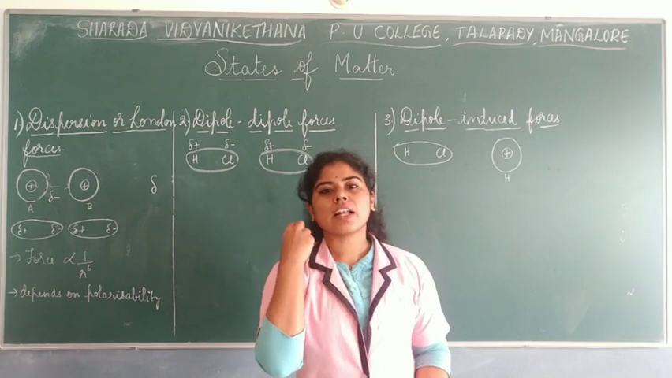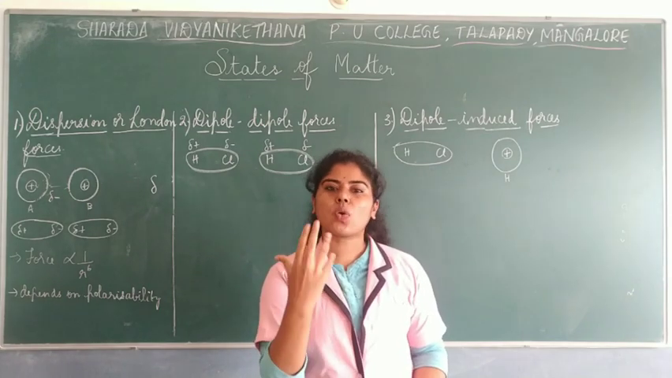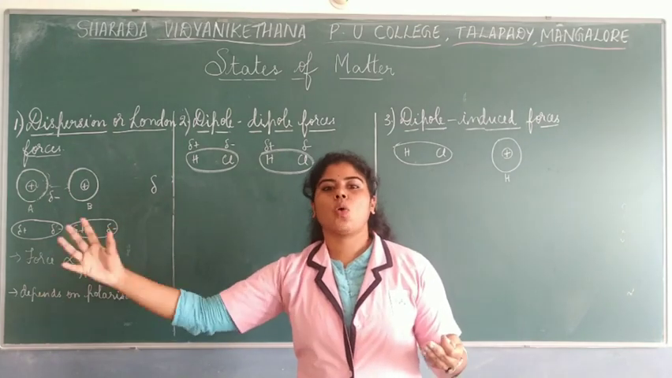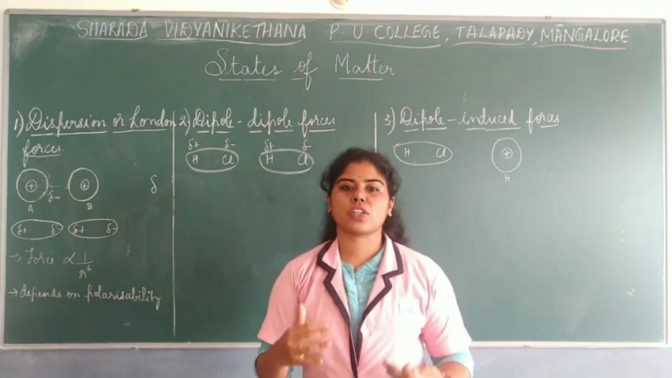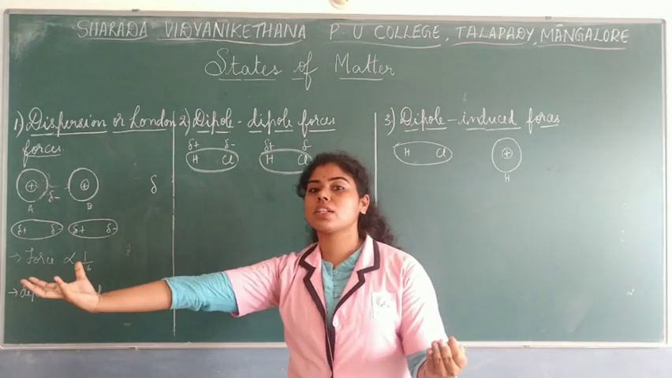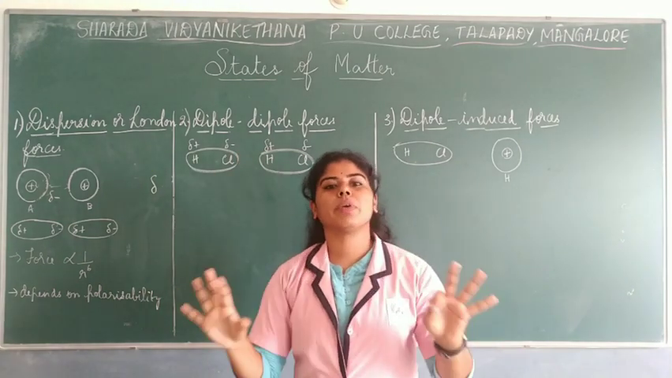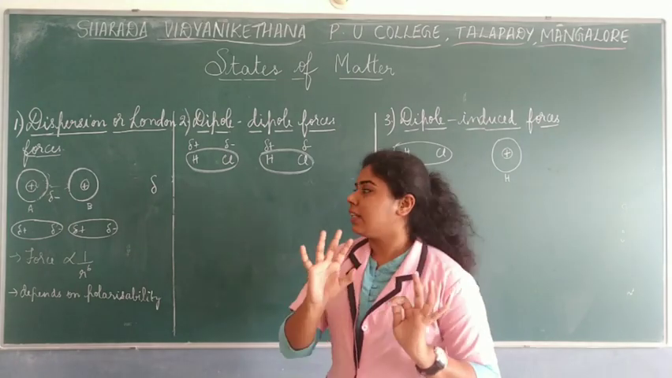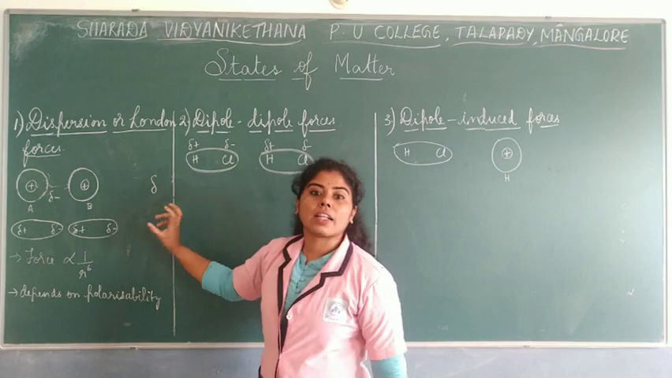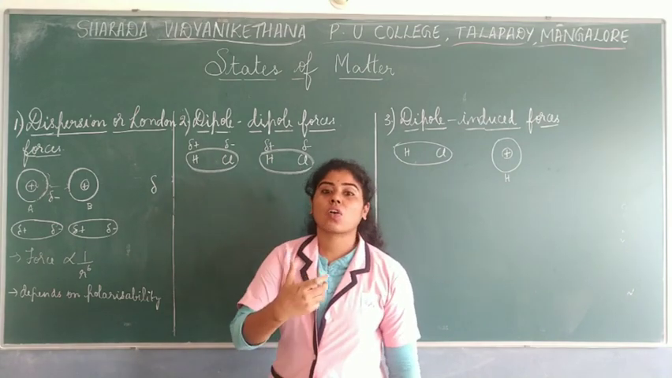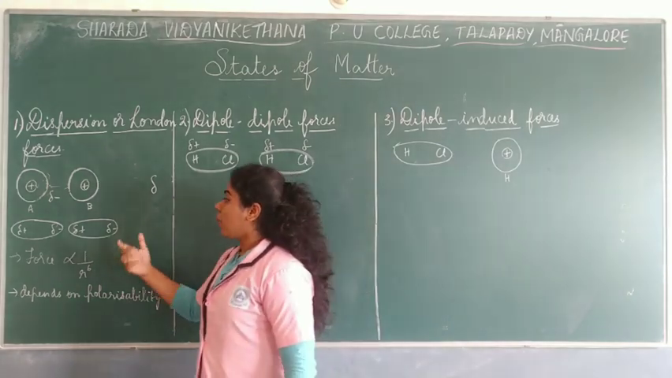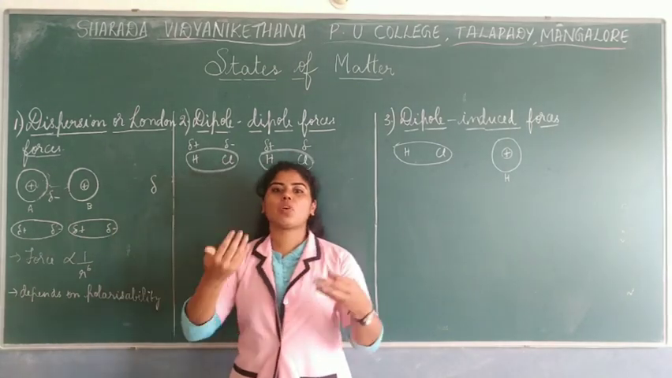Instantaneous in the sense, within a short span of time, very quickly, within a fraction of a second, the electrons have come towards one side, and then partial positive and partial negative charges are formed, and this distorts the other atom too, and both become unsymmetrical in nature. That is the force between these two, and these dipoles which are formed are called instantaneous dipoles. Okay, so here they both have induced dipoles for themselves.